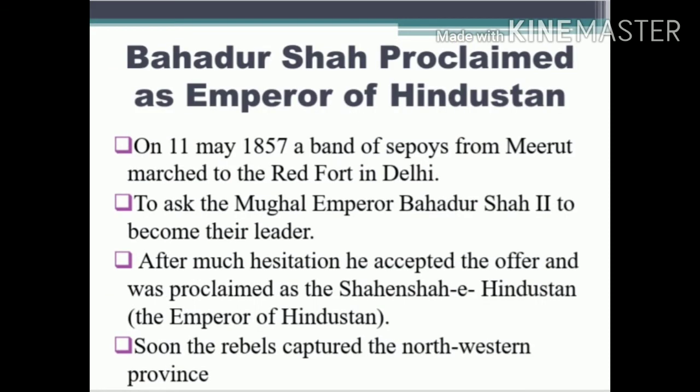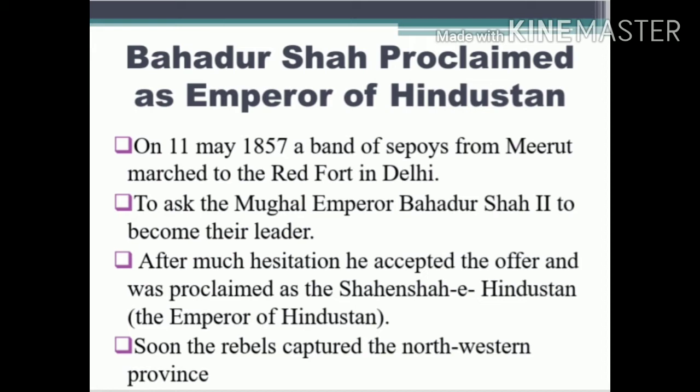After Mangal Pandey's incident, on 11th May 1857, another band of sepoys from Meerut marched to the Red Fort in Delhi. So the first incident took place in the Bengal region, and the second started in the Meerut region. Along with the sepoys, many common people also gathered, and they asked the Mughal Emperor Bahadur Shah II to become their leader.